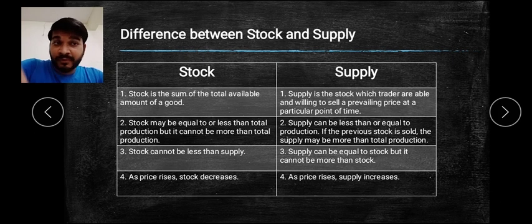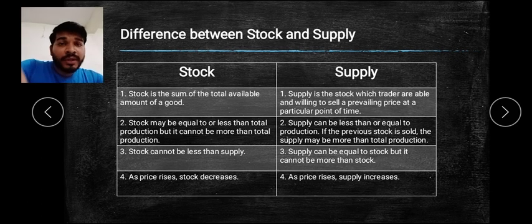So you have to be specific with the supply. Whenever you are writing the supply definition, you have to say at a particular point of time, at a particular price. You have to remember the two keywords. Then what does the second difference talk about? The second difference says the stock may be equal to or less than the total production. It means the total goods which you have produced may be equal to how much you supply, or it can be less than it.